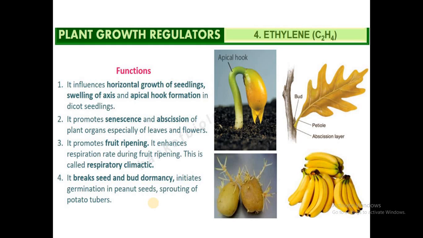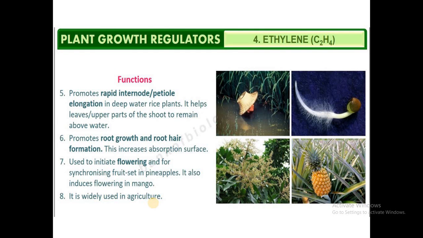It induces the abscission of plant organs like leaves and fruits. It also breaks seed and bud dormancy and induces germination, as seen in peanut seeds and potato tubers. It is known to initiate flowering and synchronized fruit set in pineapples, and it causes ripening of fruits.